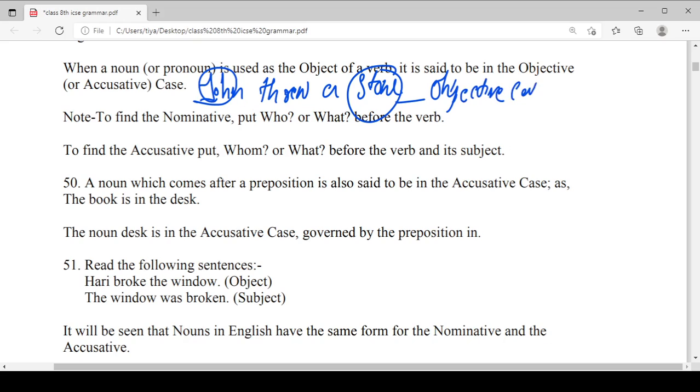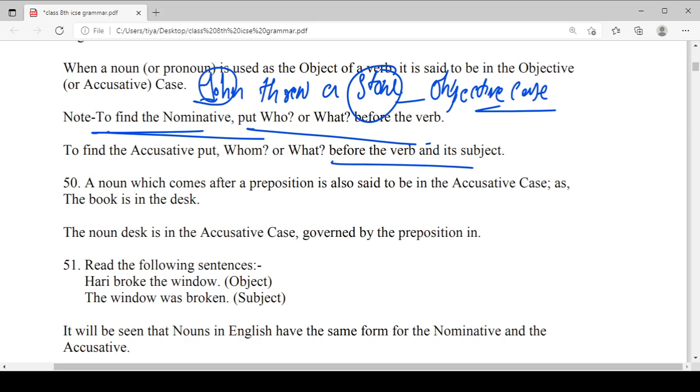It is called the objective case. So to find the nominative, put who or what before the verb. Like, who threw the stone? John threw the stone. And what is this? This is a camera, or any other kind of thing. To find the nominative, put who or what before the verb, and to find the accusative, put whom or what before the verb and its subject.